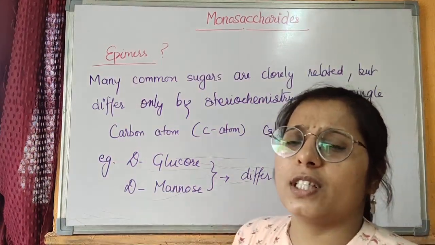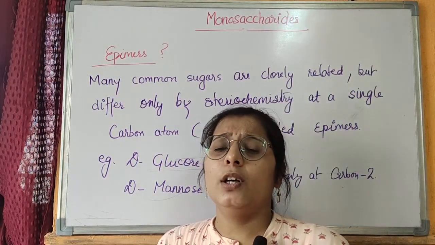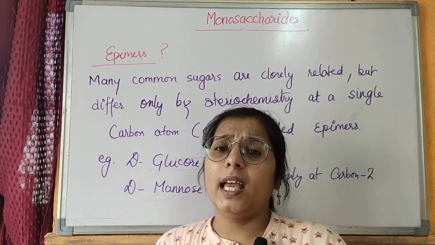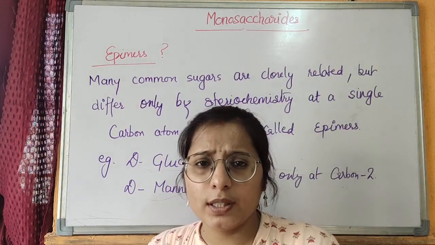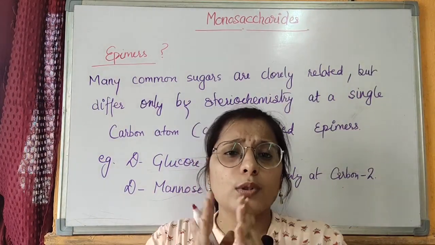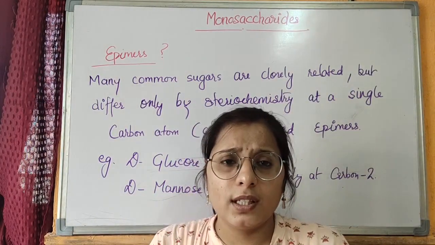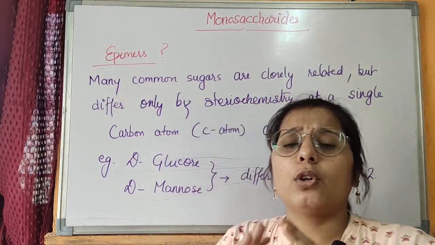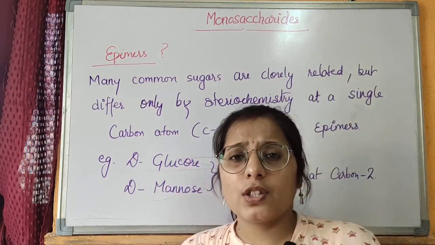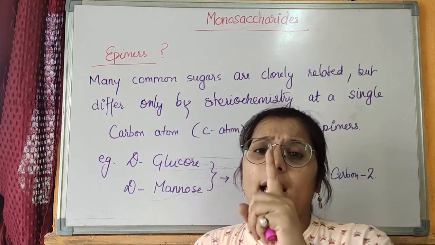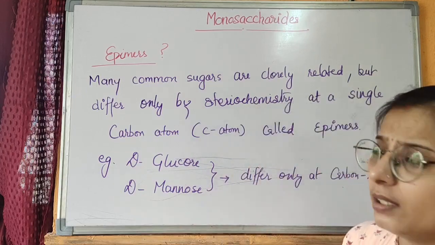Now a next question arises in our mind, what are epimers? Epimers are those common sugars which are closely related. They are structurally the same, but when we draw their stereochemistry, their structures, they are different at a single carbon position.